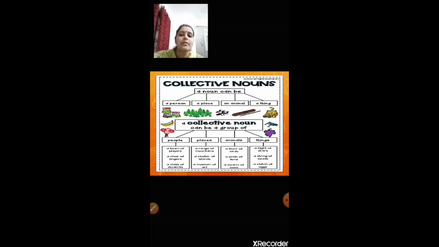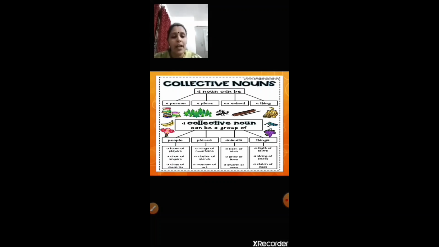Some examples. Have you seen one person playing cricket? We say the cricket team. There are 11 players in the cricket team. So we call them a team. We don't call them individually. We say the cricket team has won the match. The football team has won the match. So when you have a group of people playing, we call them a team of players.